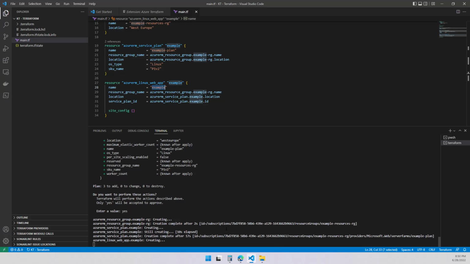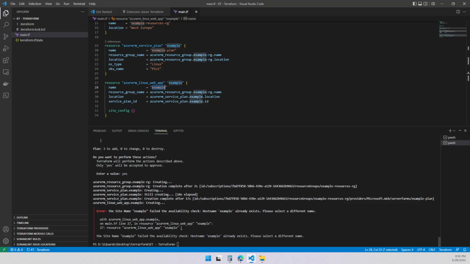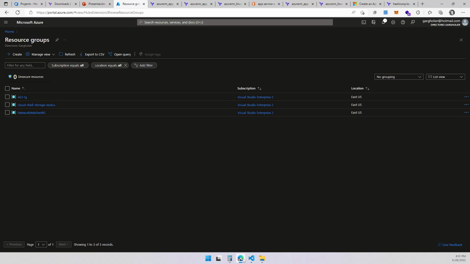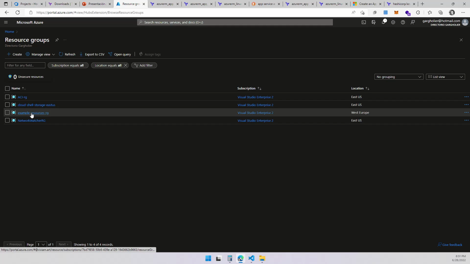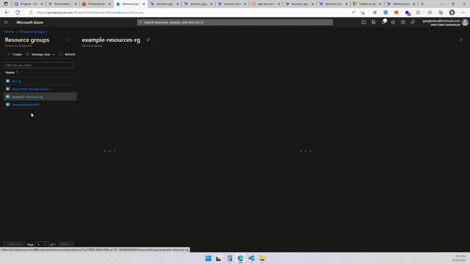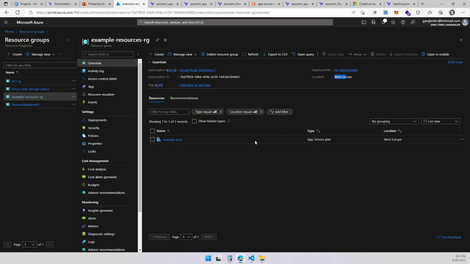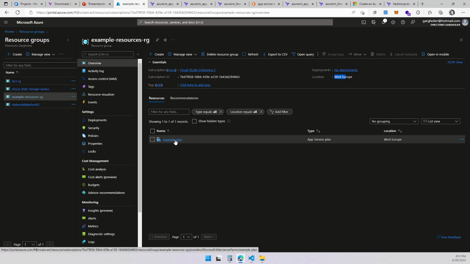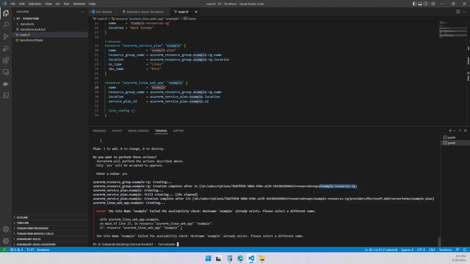Let's go to Azure. It says that it created the first thing, which was a resource group. It was created. We got it over here, example resource. As you can see right now, it failed. So this is a good thing. Let's see if we got an example resource sys RG. Good. It was built in West Europe and actually built a plan, but it fails creating the app service. This is good because this is exactly what we wanted to show you in this demo.